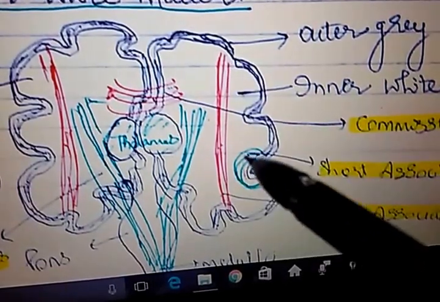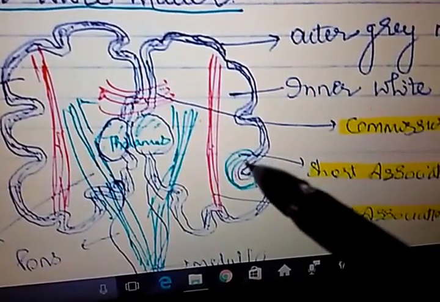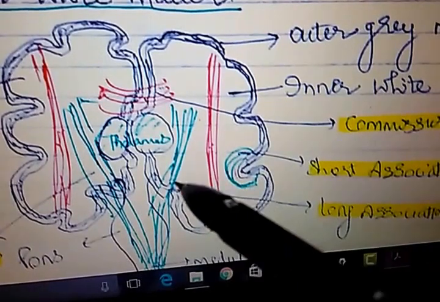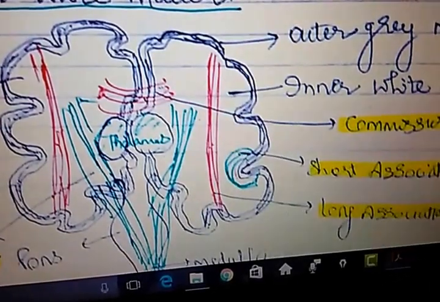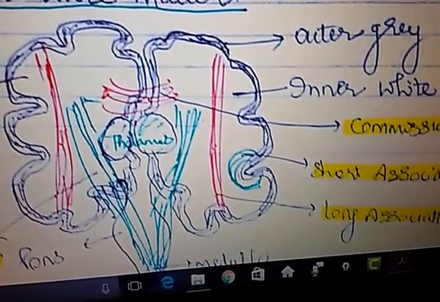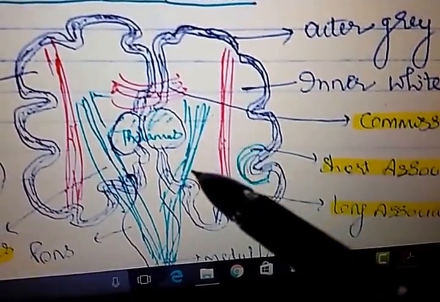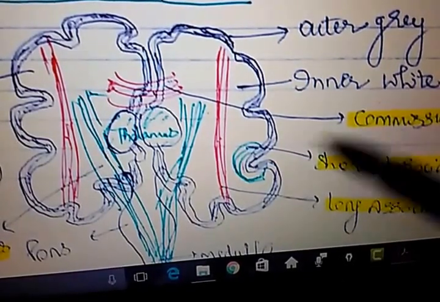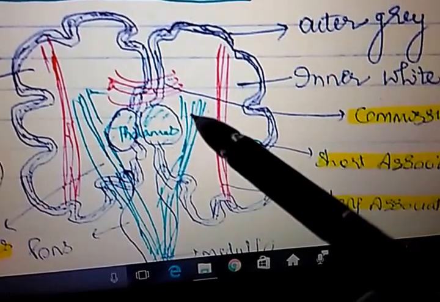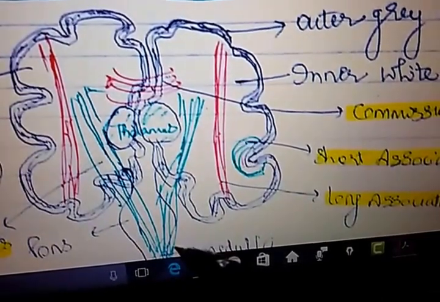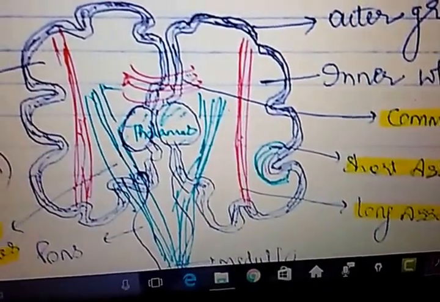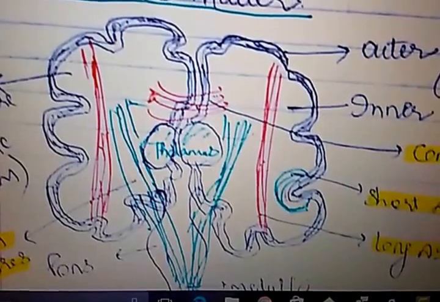Short association fibers connect the adjacent gyri, and the long association fibers also connect the intercortical area. Third is the projection fibers. Projection means they project from cerebral cortex to the lower areas like brainstem, spinal cord, etc. Okay, so we will talk about these white matter fibers in detail now.